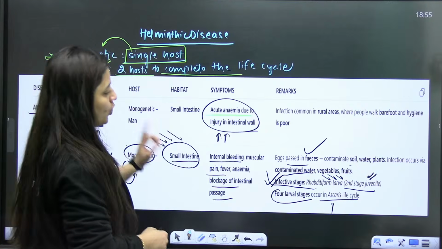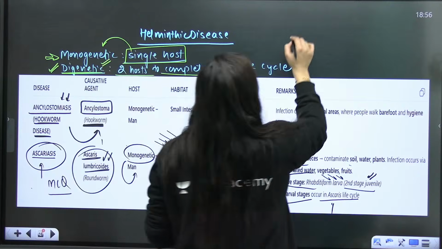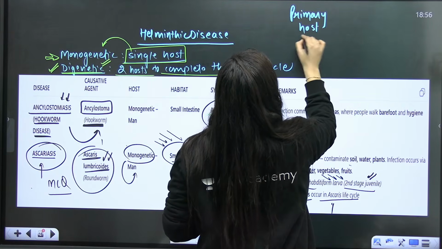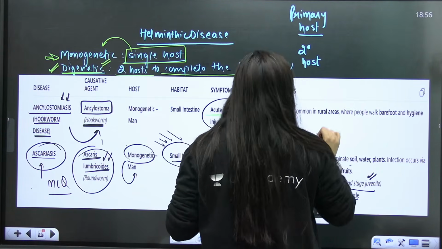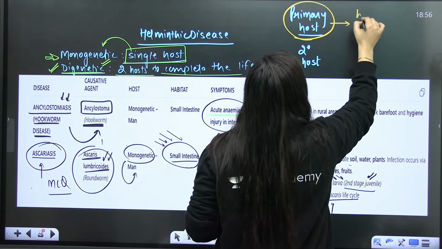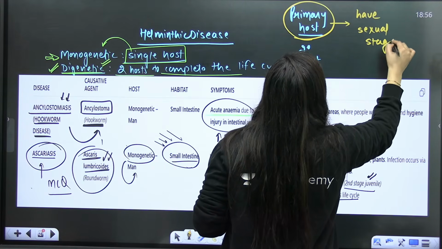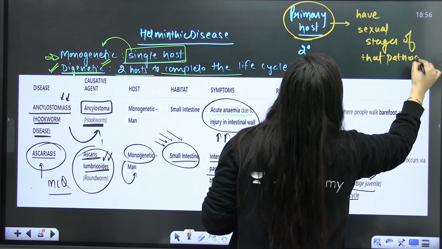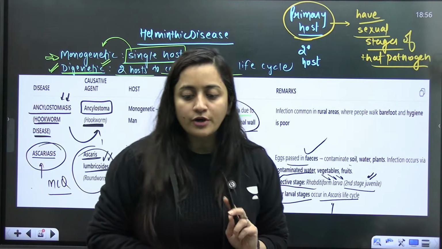So we were talking about the host. Monogenetic means a single host, digenetic means two hosts are there. Plus, whenever you talk about the primary host, secondary host, or the intermediate host, always remember, when you say the primary host, that particular host will have the sexual stages of that pathogen. Keep that in your mind.